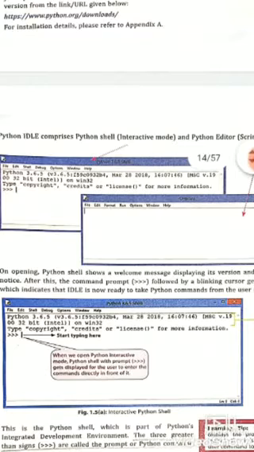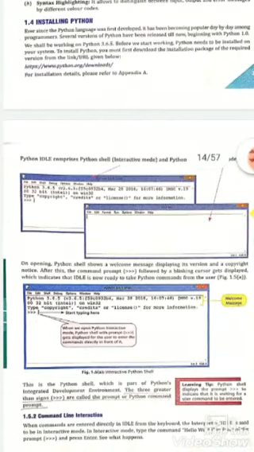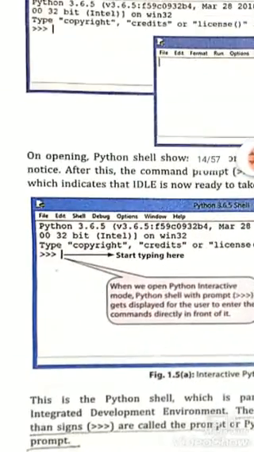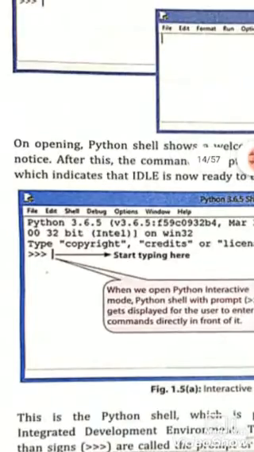Now, after watching this window, on opening the Python shell it shows the welcome message displaying its version and a copyright notice. After this, the command prompt followed by a blinking cursor gets displayed, which indicates that IDLE is now ready to take Python commands from the user. So here we can start writing our commands in Python IDLE.